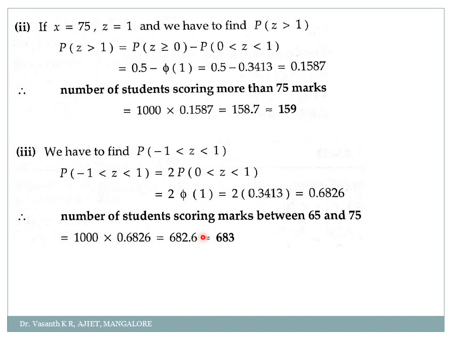So they have asked me to find the number of students whose marks are between 65 and 75. So 1000 into 0.6826 will give me 682.6, or simply 683 students, correct? So this is the way we have to calculate the marks of the students who have scored between 65 and 75. So out of 1000 students, 159 students have less than 65 marks, 159 students have more than 75 marks, and 683 students have marks between 65 and 75. Clear? Okay. So now I'll go for the next problem.